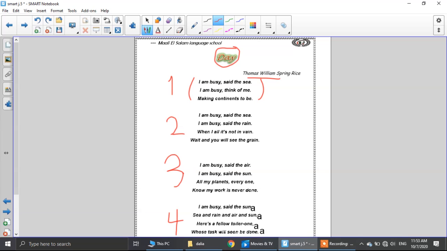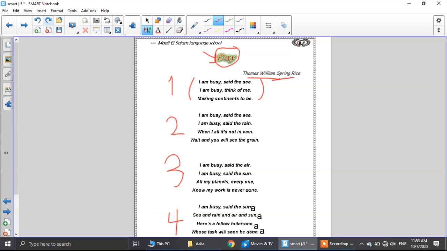So how many stanzas are here in our poem? Four stanzas. Again, this is the shape of our poem: the title of our poem, the poet, the one who writes the poem, and the stanzas. And this poem has, excellent, four stanzas.